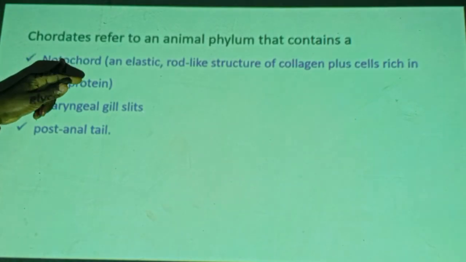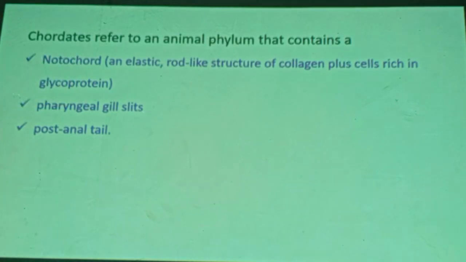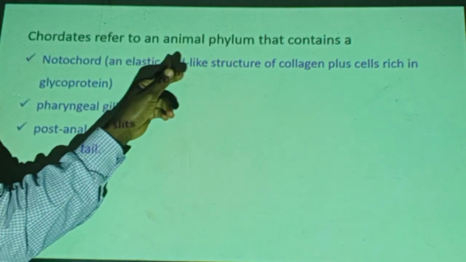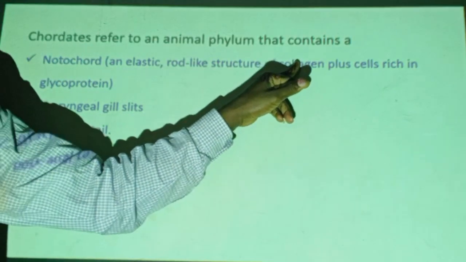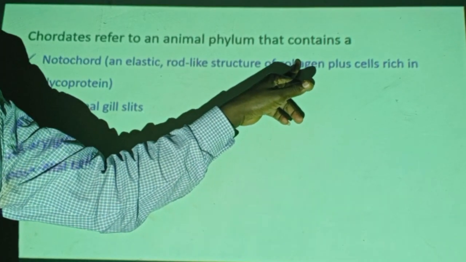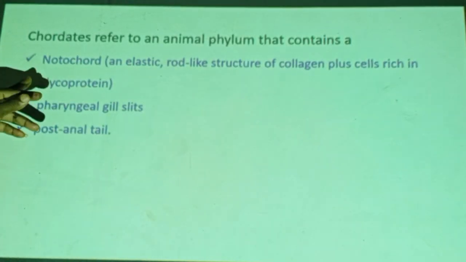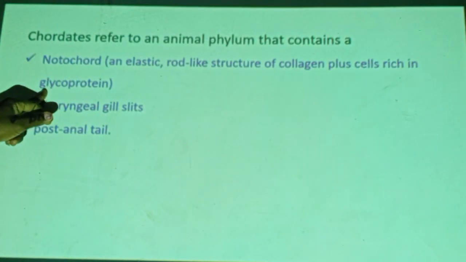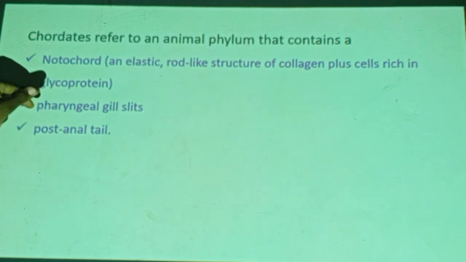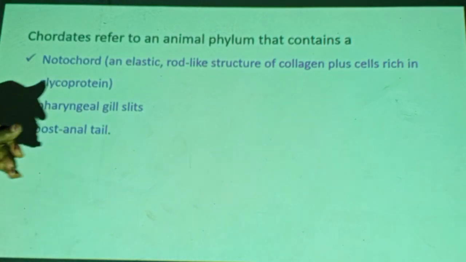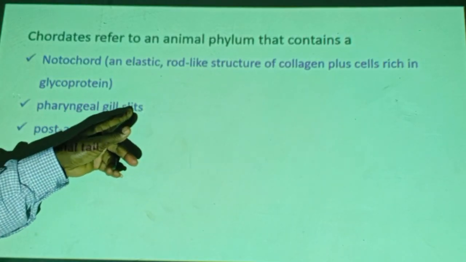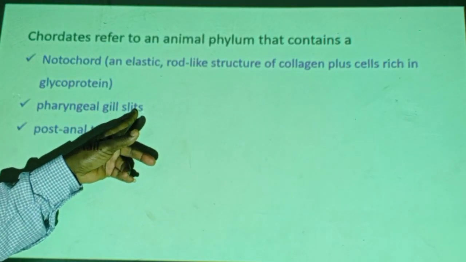One, notochord. What is notochord? Notochord is an elastic rod-like structure of collagen, a structural protein, plus cells rich in glycoprotein. A rod of collagen inside which there are cells stuck with glycoprotein. I will show you a diagram. The other is pharyngeal gill slits around their throat.